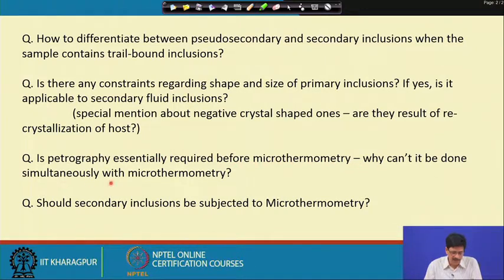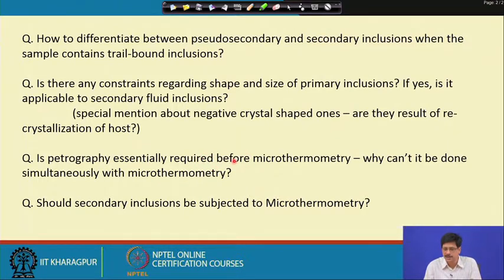So, is petrography essentially required before microthermometry? Why can't it be done simultaneously with microthermometry? The answer is a very strong yes, petrography needs to be done before microthermometry. I would even suggest, if the facility is available, that every sample intended to be studied for fluid inclusions first be prepared as a normal thin section of 30 micron thickness, so that the textural characteristics of the host mineral can be known beforehand.